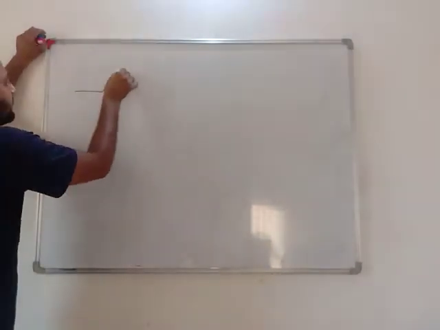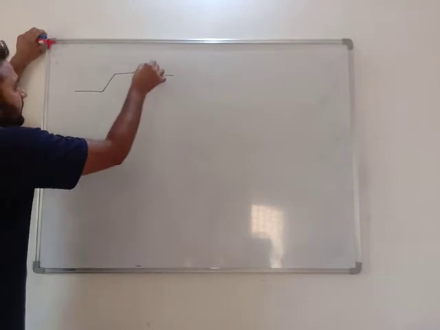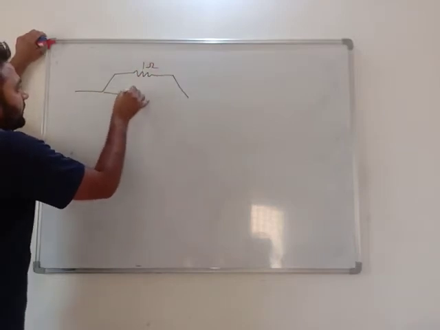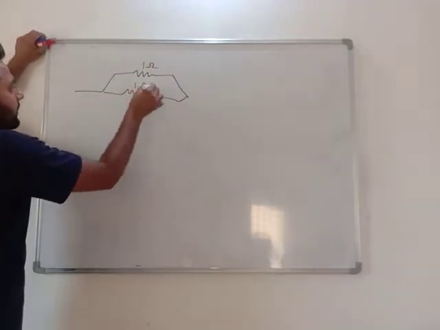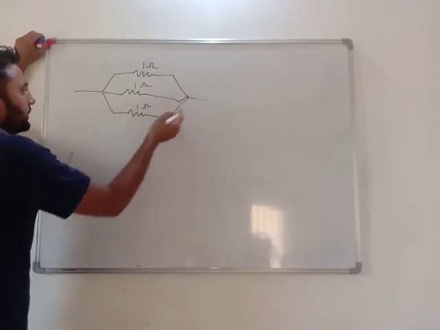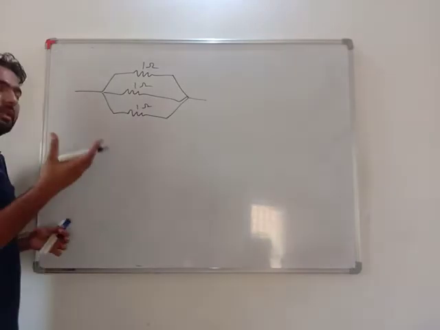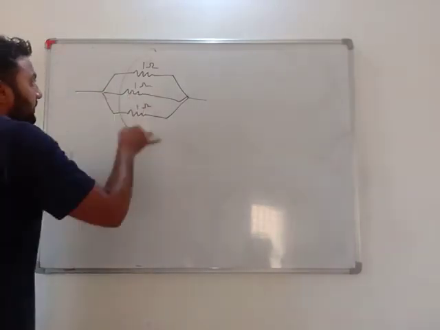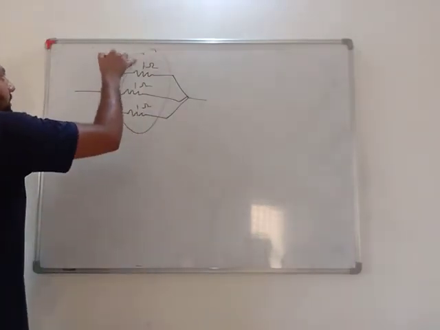Okay, let's say this is 1 ohm here, this is also 1 ohm, and 1 ohm here. If someone asks me the overall value of resistance, the overall effect is Rp.